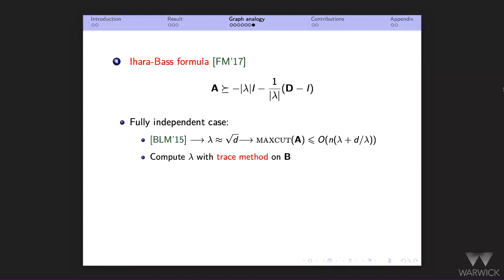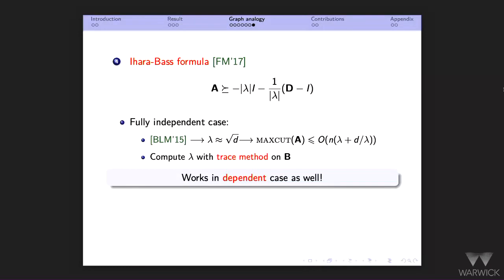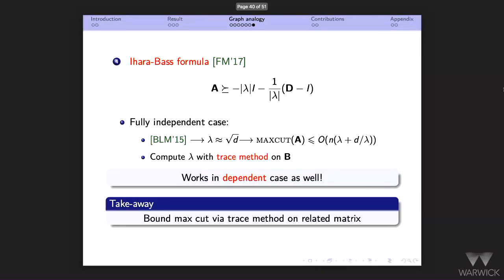And now you can guess that this works also in the dependent case as well, because I only need, again, to look at monomials of polylogarithmic degree. And so this fourth approach also works in a slightly more complicated case that I was talking about, and gives you the right upper bound of the max cut.